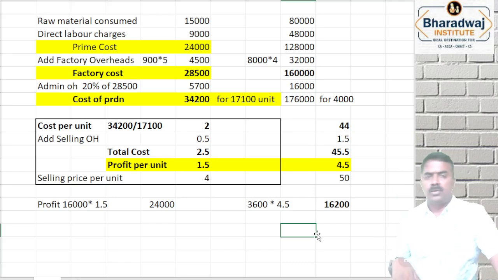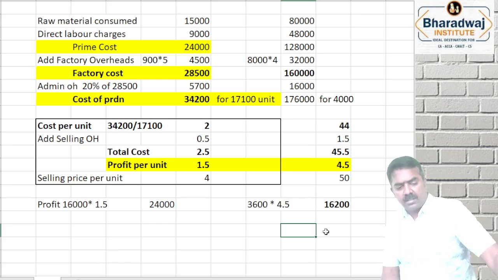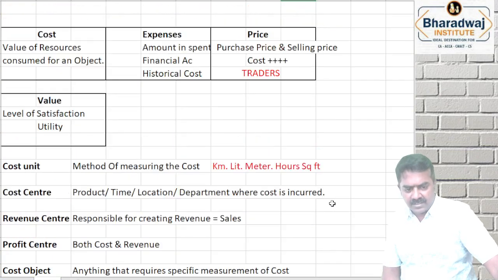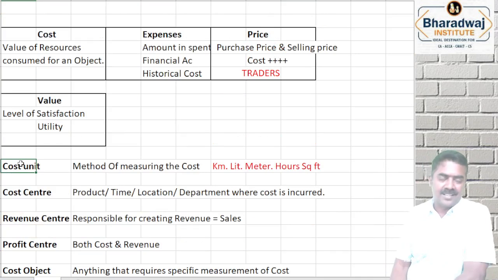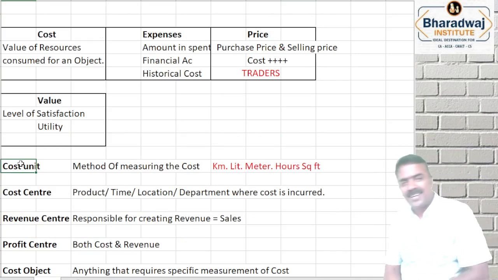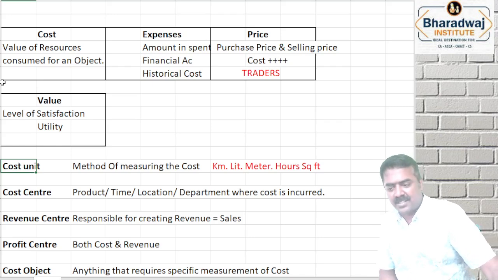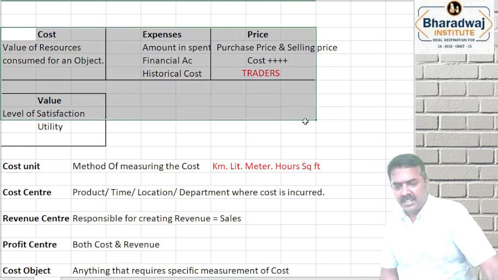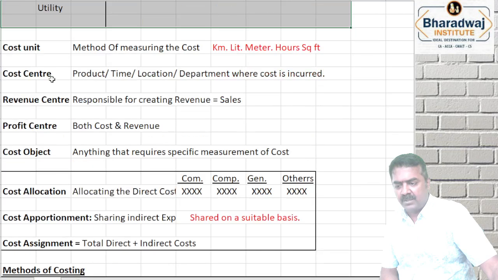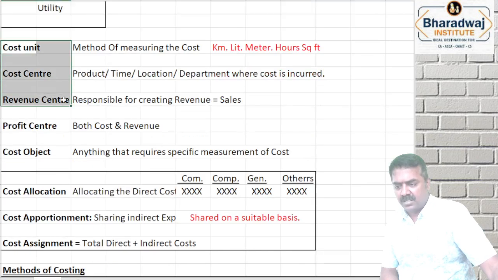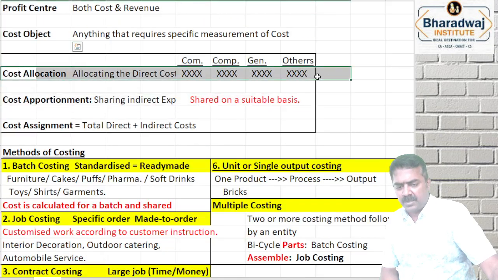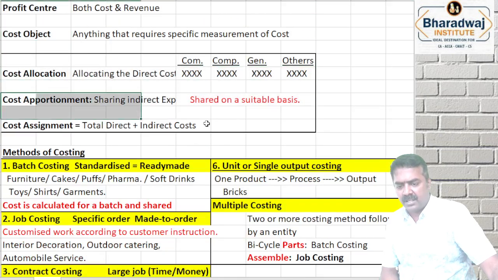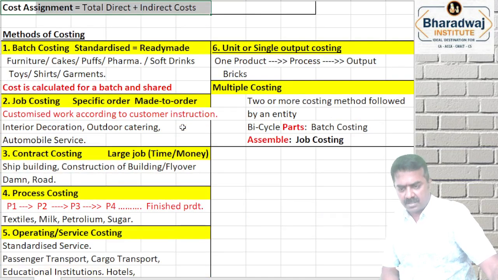So we learnt about cost. We just revised, it's not a learning class. In the normal class I take about 10 to 12 hours for this, but a revision class takes just 2 hours. We saw the meaning of cost, expense, price and value. We saw cost unit, cost center, revenue center, profit center, cost subject. Cost allocation means direct cost, apportionment means indirect cost. Cost assignment means assigning the total cost, direct and indirect.